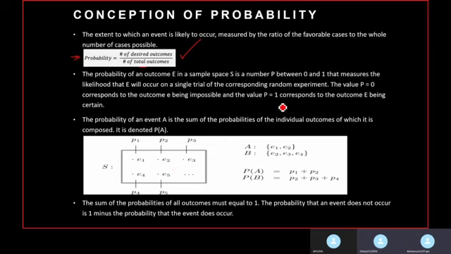Now, we cannot always apply this formula. There is a restriction on which this concept works. If this condition is not true, then this formula will not work. What is that restriction? The restriction is that the outcomes have to be equally likely and are understood to be mutually exclusive.